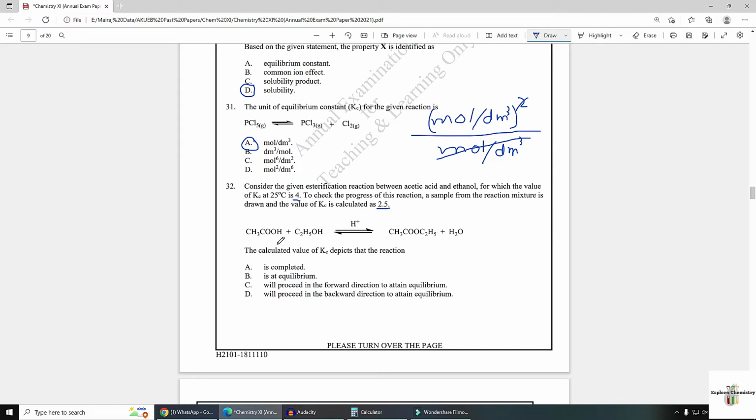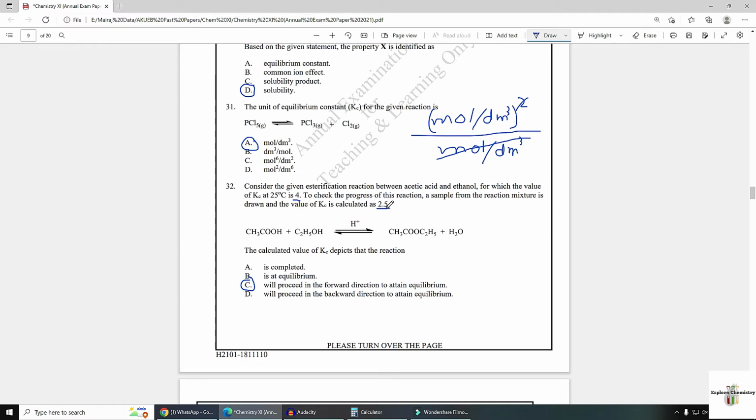Now the calculated value of Kc depicts that the reaction will proceed in the forward direction. If this calculated value is less than the constant value, the reaction has not achieved equilibrium. To achieve equilibrium, it has to move in the forward direction. So option C is the answer.